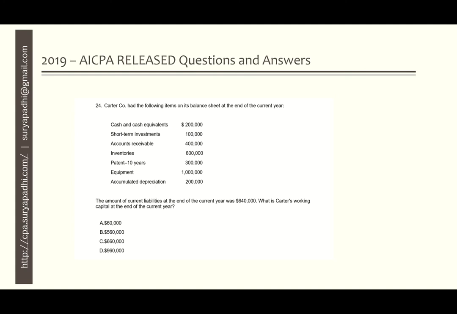The amount of current liabilities at the end of the current year was 640,000. What is Carter's working capital at the end of the current year?